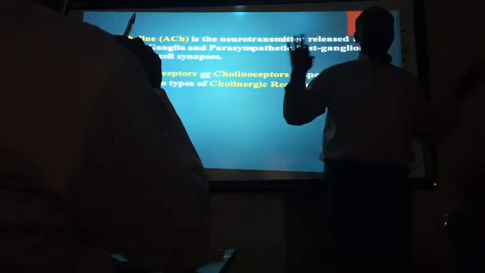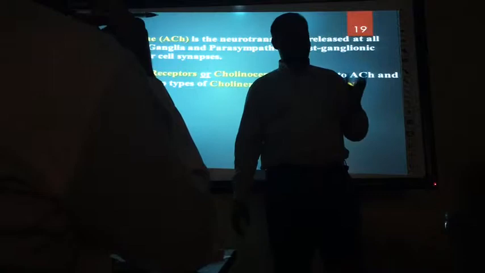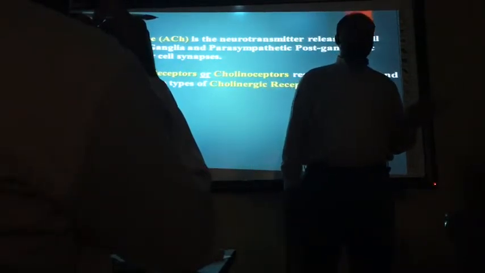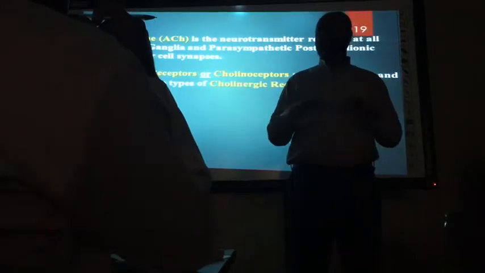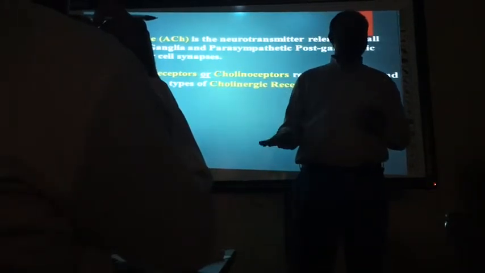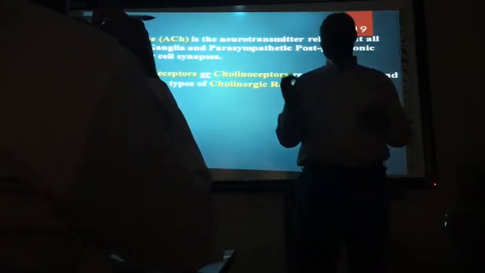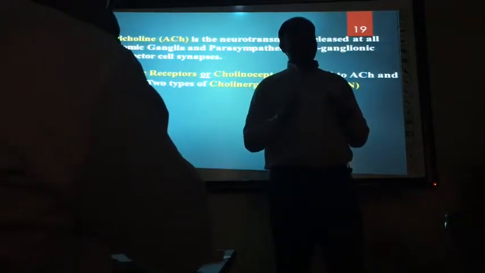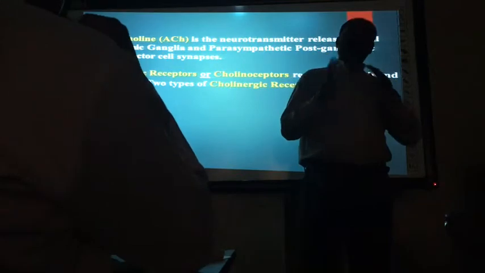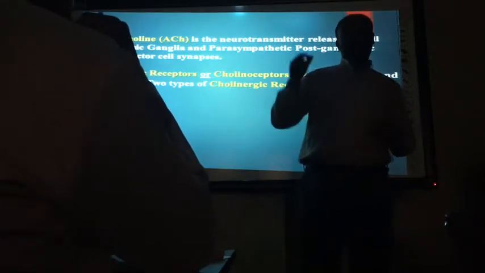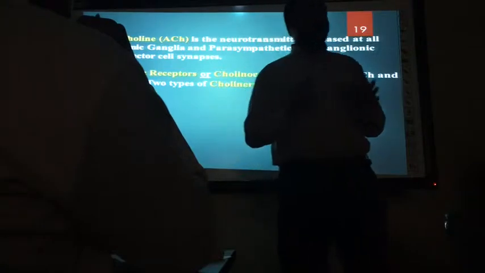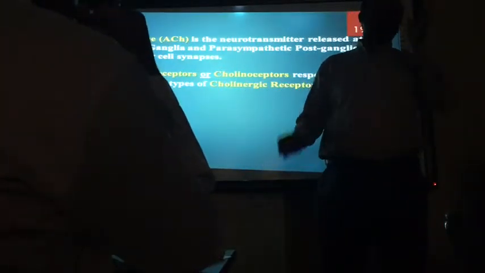Coming to the autonomic nervous system, again we have two divisions. One is sympathetic nervous system, another is parasympathetic nervous system. Sympathetic nervous system is also called the adrenergic nervous system. It is called the fight or flight response nervous system. That means all the work done by this nervous system is either for fight or flight, either for survival to face the challenge or to run away from the challenge.